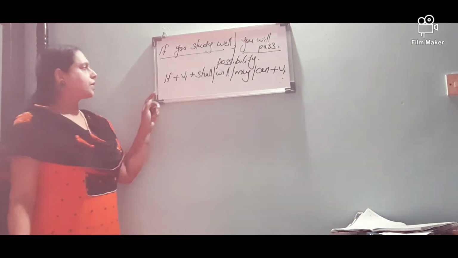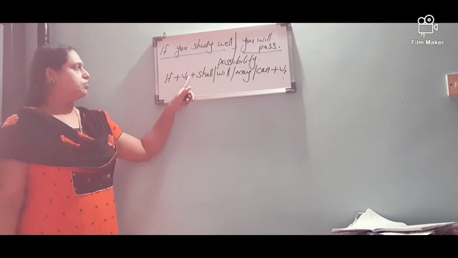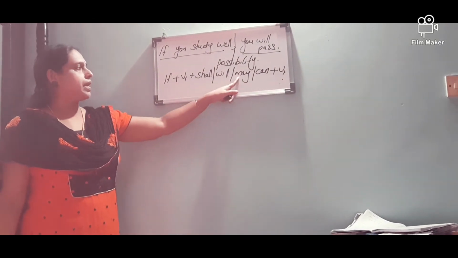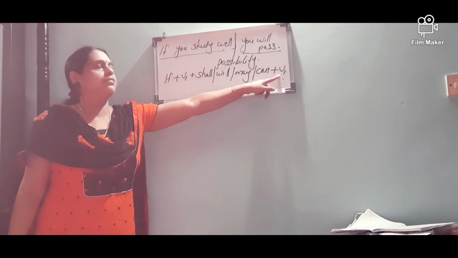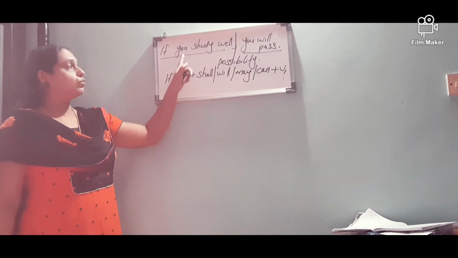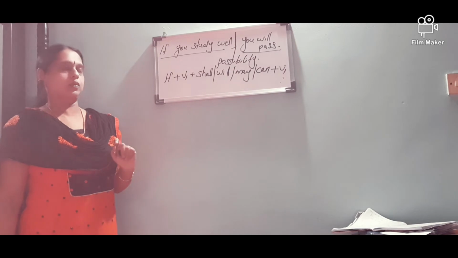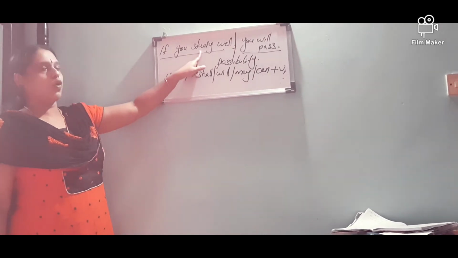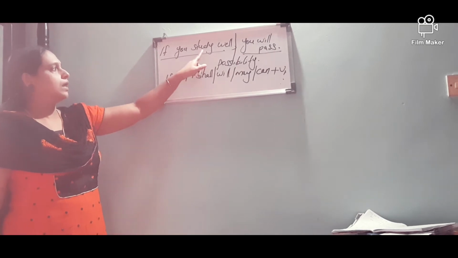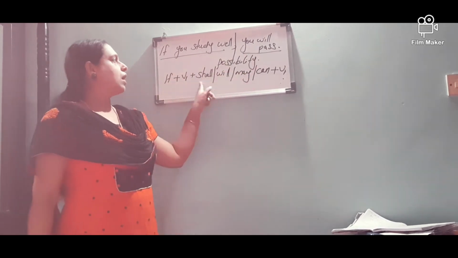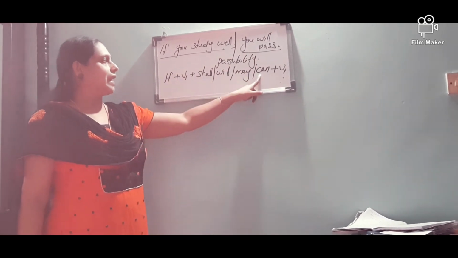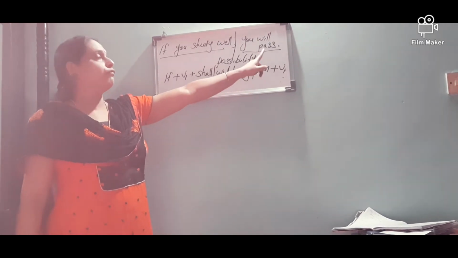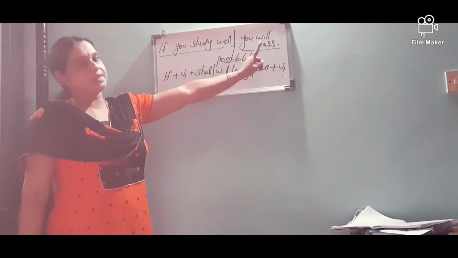That means if plus V1 plus shall, will, may or can plus V1 form. So that is the rule of the first conditional clause. That means if you use V1 form in the if clause, you can use shall, will, may or can plus V1 form in the main clause. So that is the rule.